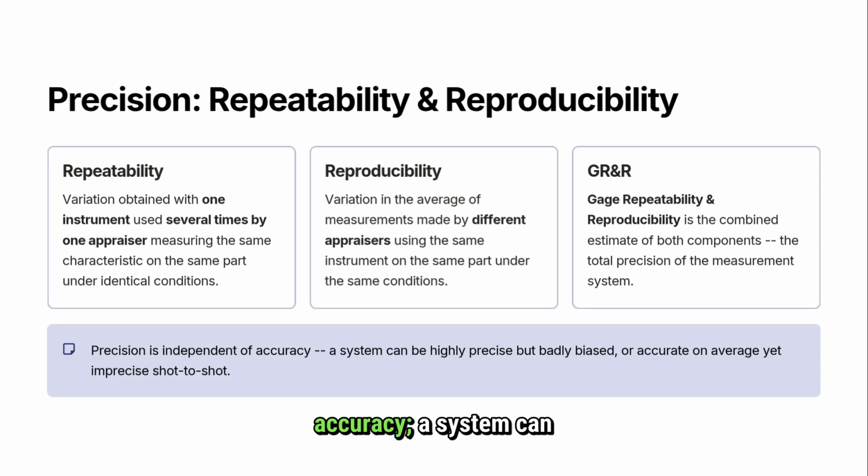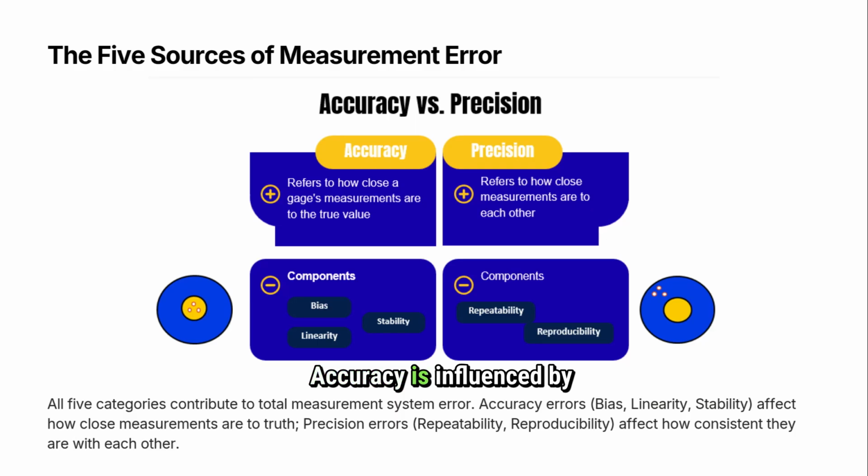Precision is distinct from accuracy. A system can be precise yet biased. Accuracy is influenced by factors like bias, linearity, and stability, while precision is driven by repeatability and reproducibility. Bias tells us if the gauge is systematically off from the true value. Linearity checks if that error changes across the measurement range, and stability ensures the system remains reliable over time.